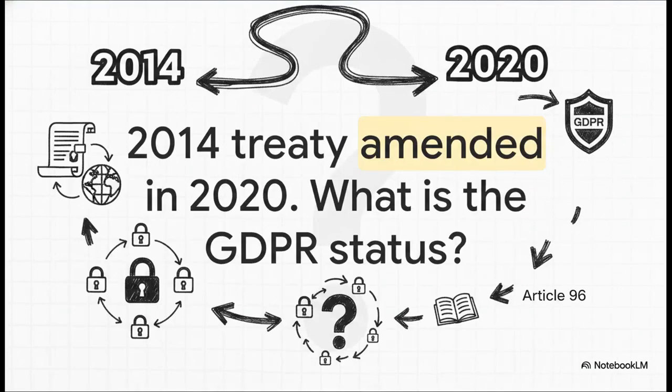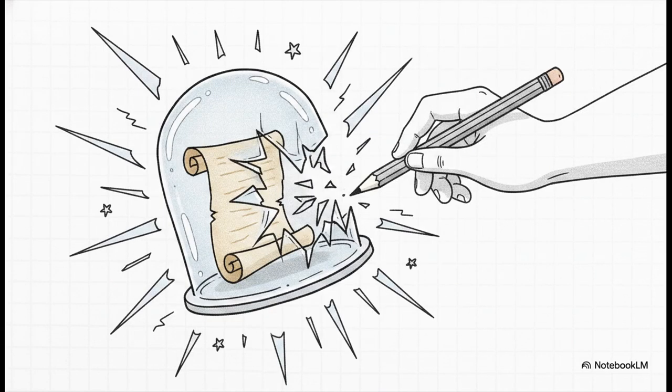Let's try another one. Imagine a public health authority relies on a 2014 treaty to share data overseas, but the treaty was officially amended in 2020. What is the GDPR status of this agreement today? If you guessed B, you hit the nail on the head. It loses Article 96 protection. The grandfather clause is incredibly fragile, guys. The text clearly states agreements remain in force only until amended, replaced, or revoked. Simply touching or updating that old treaty immediately shatters the time capsule, triggering modern compliance requirements.